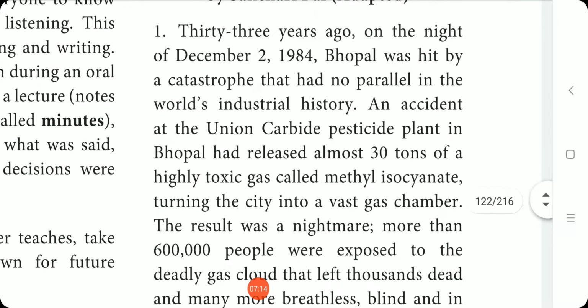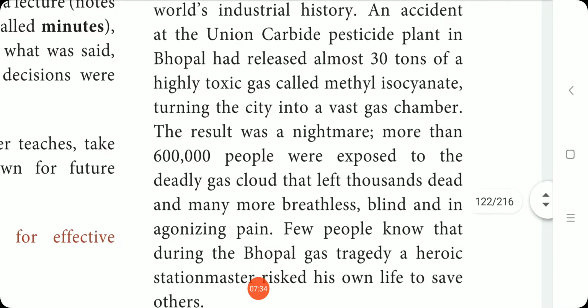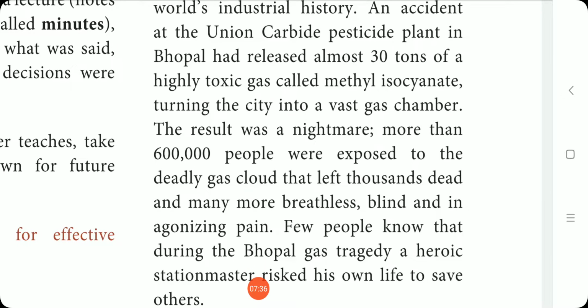So 33 years ago, on the night of December 2, 1984, Bhopal was hit by a catastrophe that had no parallel in the world's industrial history. Bhopal has faced a very great crisis, very great danger. An accident at the Union Carbide pesticide plant in Bhopal had released almost 30 tons of a highly toxic gas called methyl isocyanate, turning the city into a vast gas chamber.